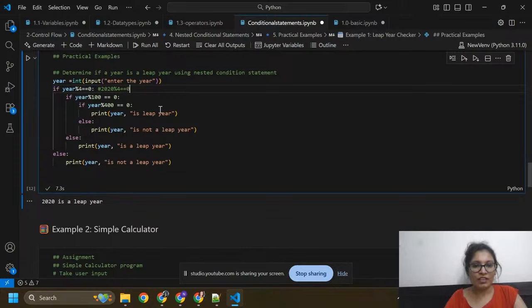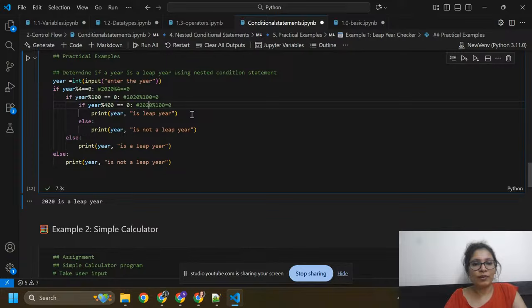And here also you can divide it by 100: 2020 divided by 100, you get 0. And also you can divide 2020 by 400, and you get 0.